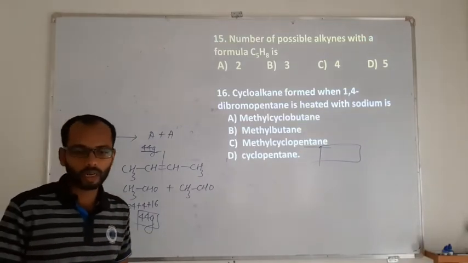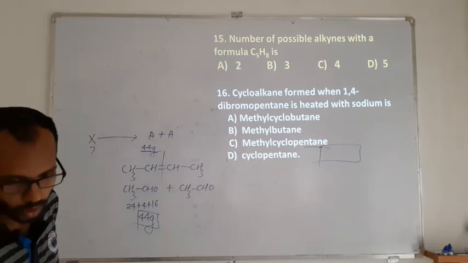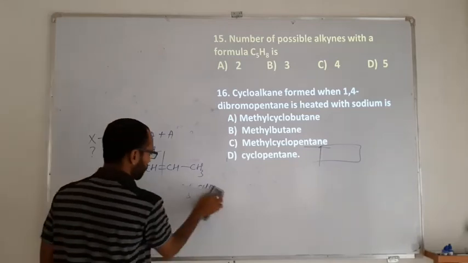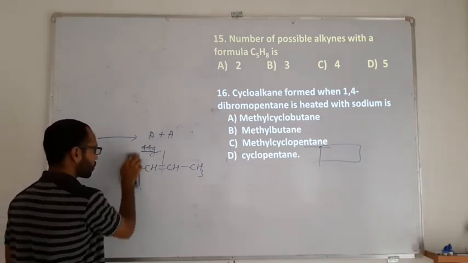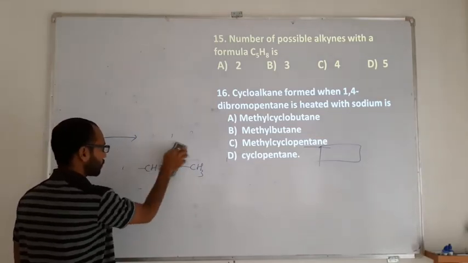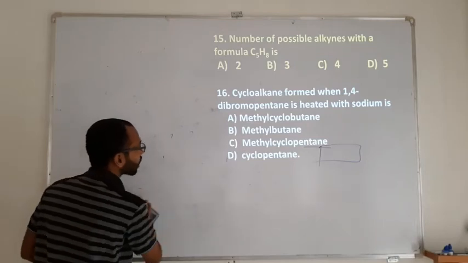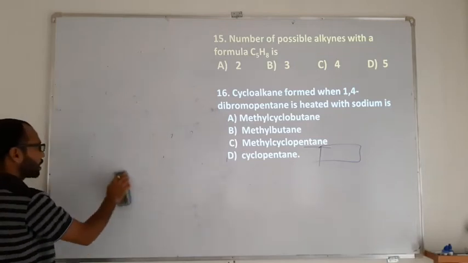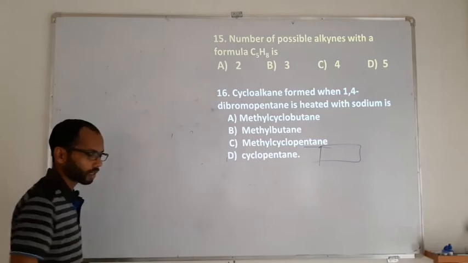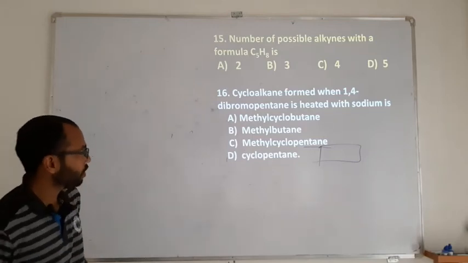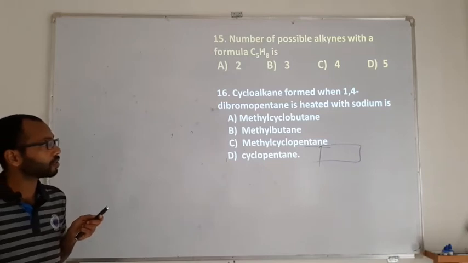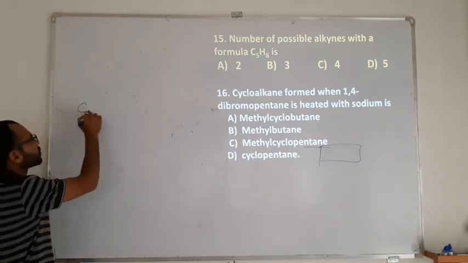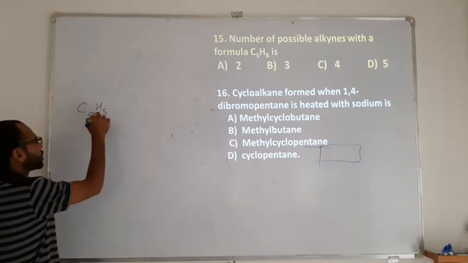The number of possible alkynes with the formula C5H8. They have given the molecular formula, and for that formula you are supposed to write the number of possible alkynes. While getting a formula, try to understand whether the formula belongs to the alkane, alkene or alkyne family. So it is C5H8.